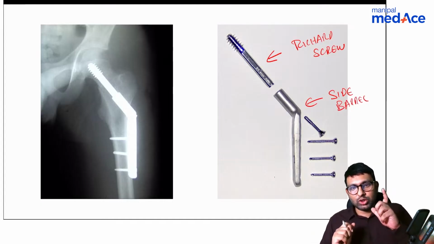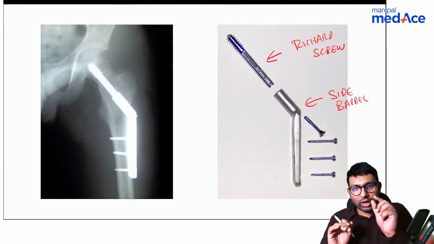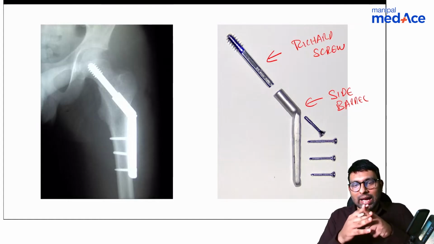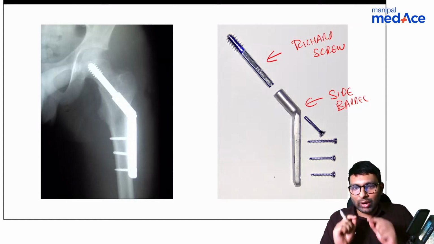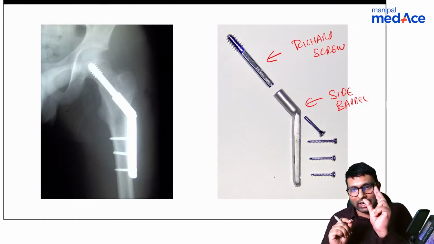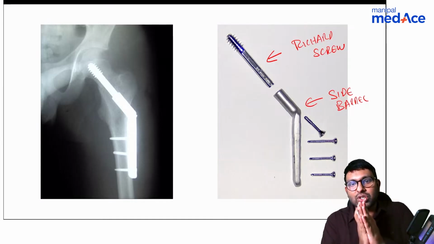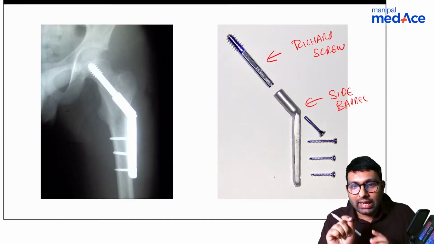Now what you do is once you fix the screw and then put a barrel, this screw slides in the barrel. Little bit of sliding is there. And why is the sliding there? Because at the fracture side, because of the sliding, there will be compression at the fracture side, and when there is compression, there is good healing.